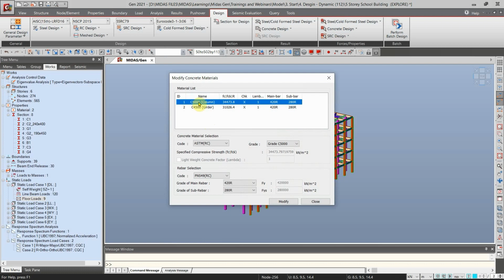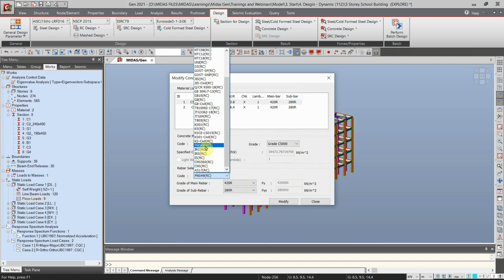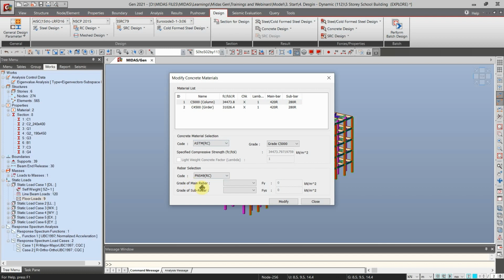So click item, and at the bottom we can modify the rebar selection here. Under the code, we can choose the PNS 49, and then for the grade of main rebar, we can choose the 420R, and for the sub rebar, we can choose the 280R. On the right side, we can see the FY, or the yield strength of this reinforcement here, and then click modify. And also for the beams material, we can modify it also. After modifying, we can now close this tab.